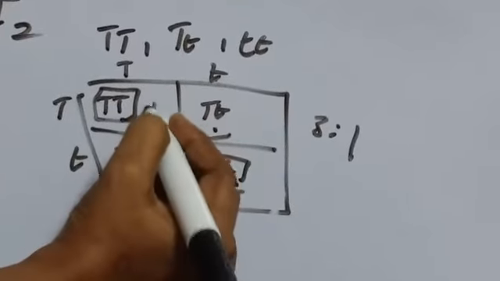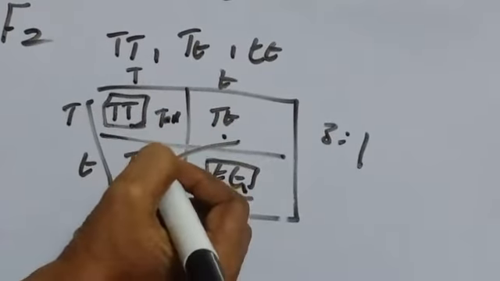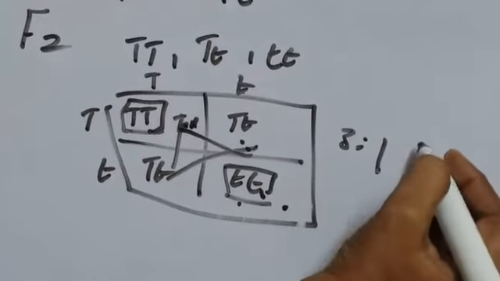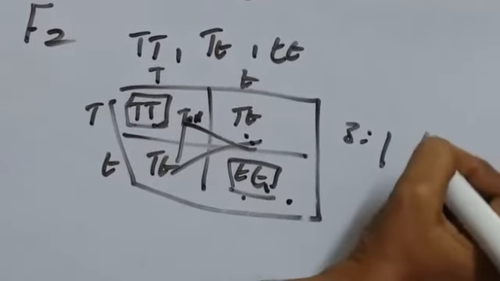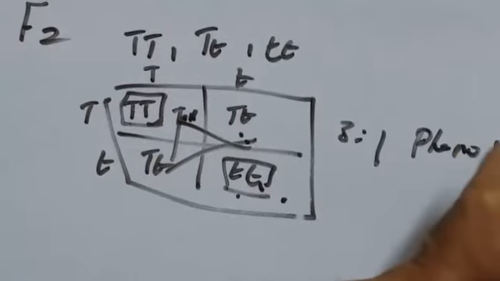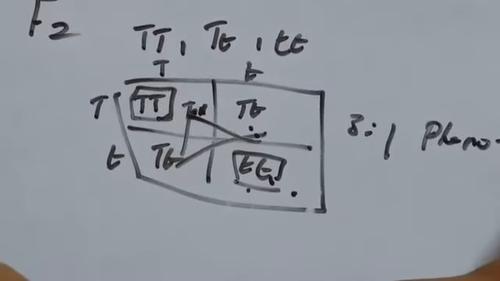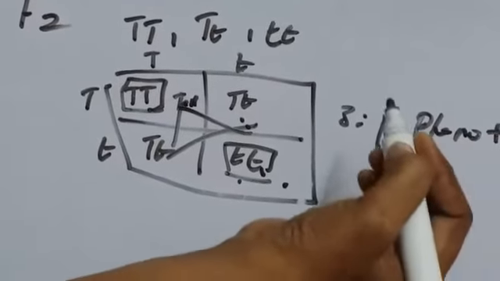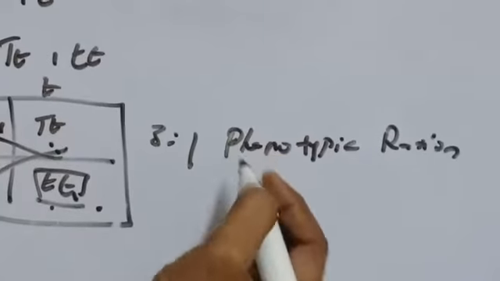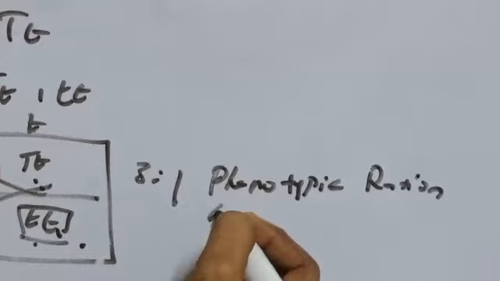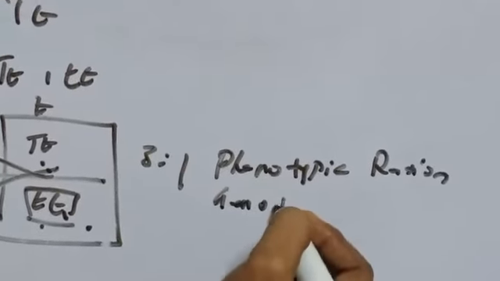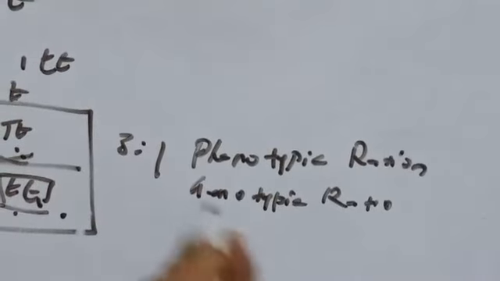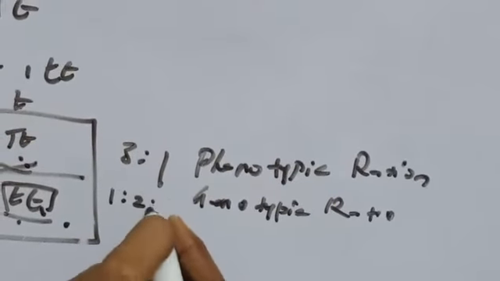Three are tall and this one is dwarf. This is the phenotypic ratio. 3:1 is what ratio? Phenotypic ratio. Some of the genetical terms I have given in previous videos. And the genotypic ratio is 1:2:1.